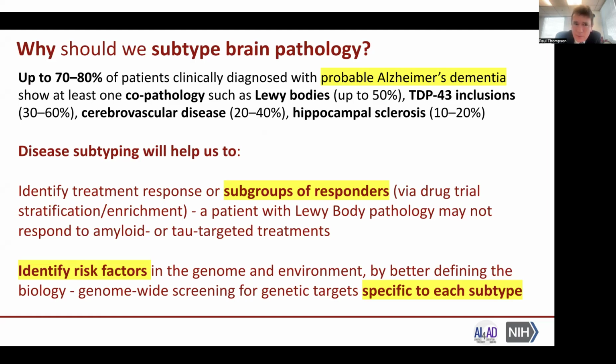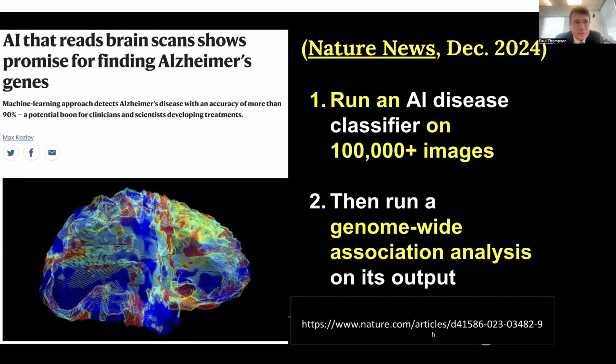So disease subtyping will help us to identify treatment response or subgroups of treatment responders by stratifying drug trials. For example, a patient with Lewy body pathology may not respond to anti-amyloid or tau targeted treatments. Another reason for subtyping brain pathology is to identify risk factors in the genome and environment by better defining the biology. So genome-wide screening could be used to identify genetic targets specific to each subtype.